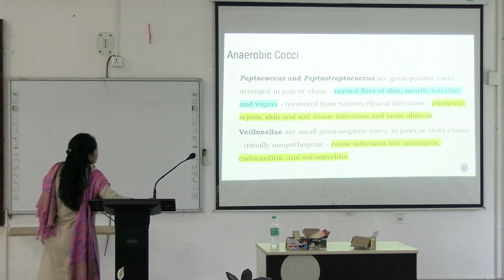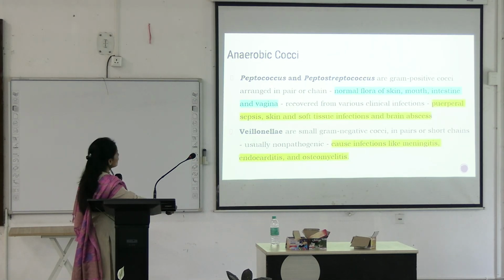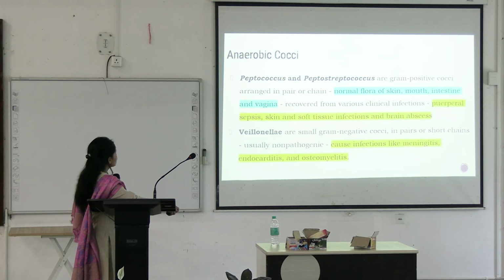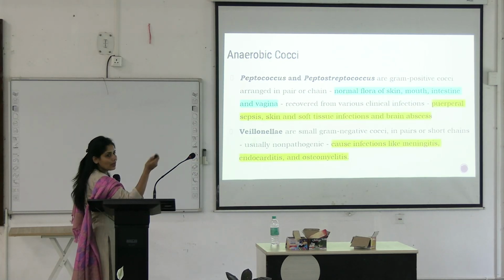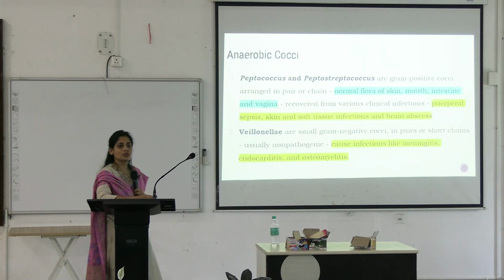What is the clinical presentation? For that, you need to see where they reside. Peptococcus, Peptostreptococcus, residing in the normal flora of skin, mouth, intestine and vagina, are able to cause infections in these areas. For example, puerperal sepsis, skin and soft tissue infection and brain abscess. Veillonella are small gram-negative cocci. They are present in pairs and short chains. This was the only cocci which was gram-negative. It is able to cause infections like meningitis, endocarditis and osteomyelitis.